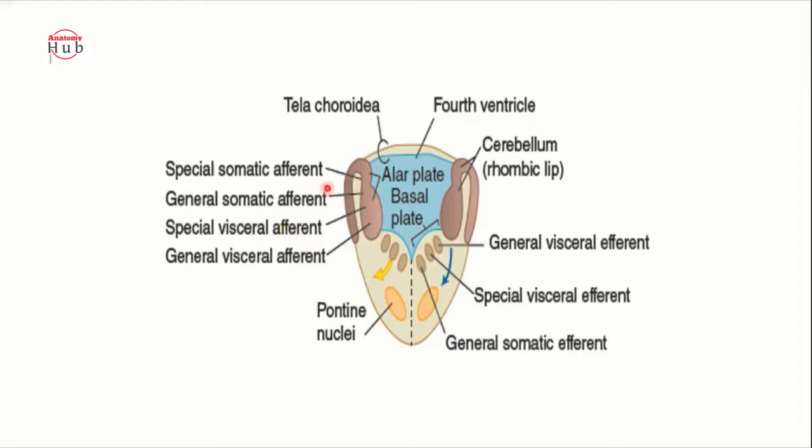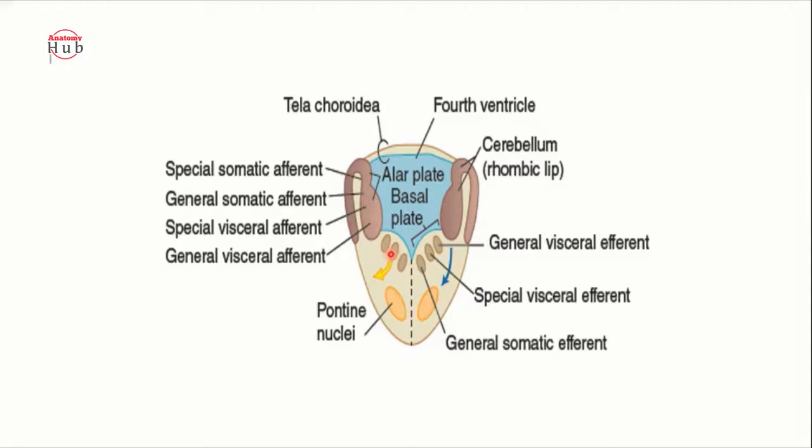Then you will find the cochlear nucleus, that is the cochlear and the vestibular nucleus, that mainly forms the special somatic afferent. This special somatic afferent is for the 8th cranial nerve. Then just medial to that, you will find the general somatic afferent. This general somatic afferent is for the 5th cranial nerve, your trigeminal nerve. So here what we got? The 7th, the 5th and the 8th cranial nerves are derived from this alar plate.